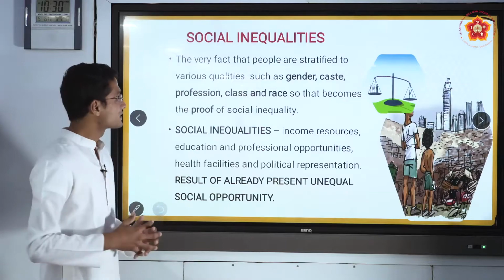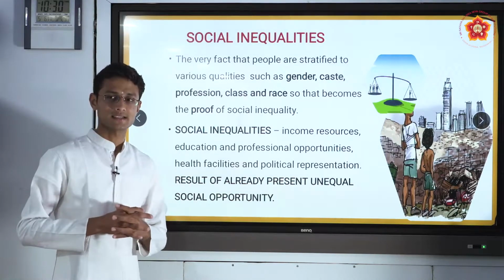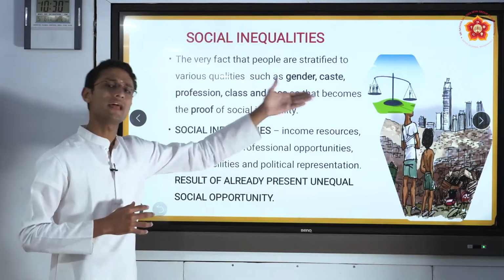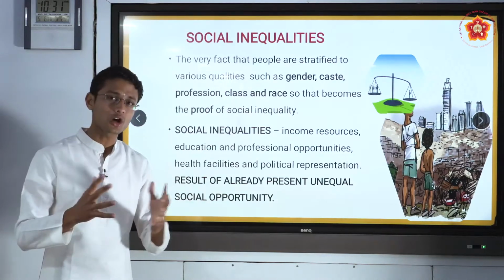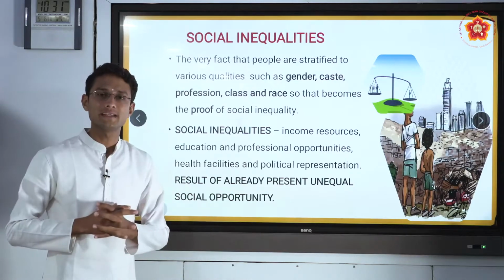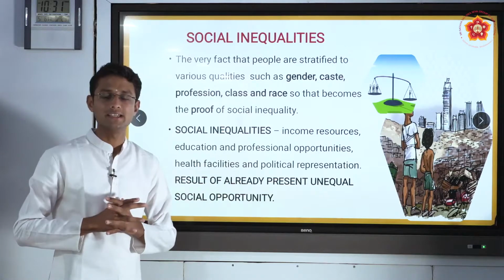The very fact that people are stratified by various qualities such as gender, caste, profession, class, and race becomes the proof for social inequality. As the topic says, social inequality, what are these inequalities? So I would like to underline the major key points.